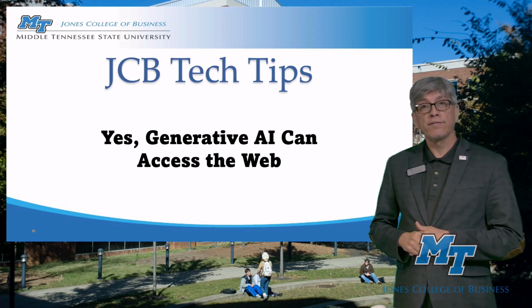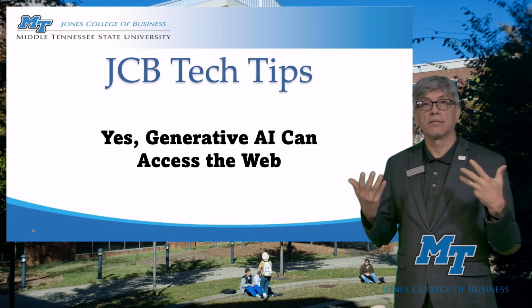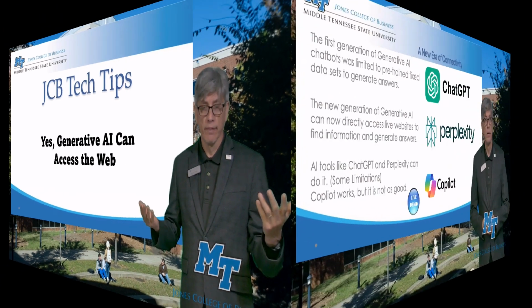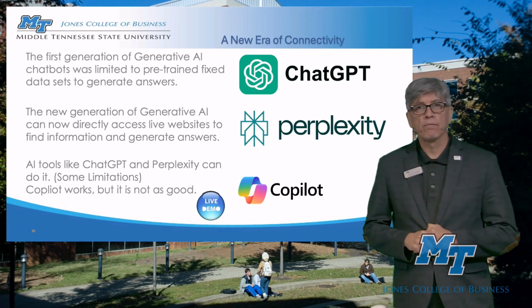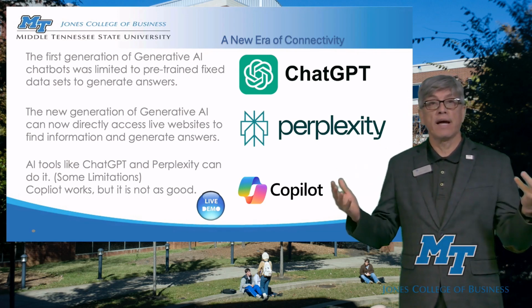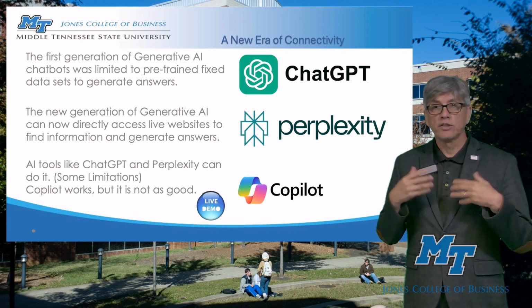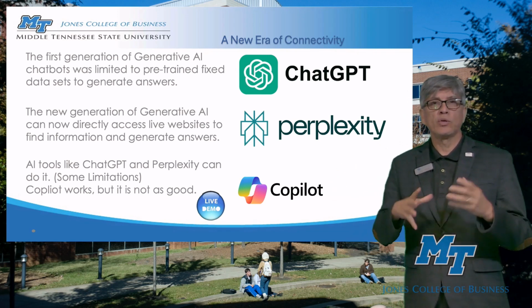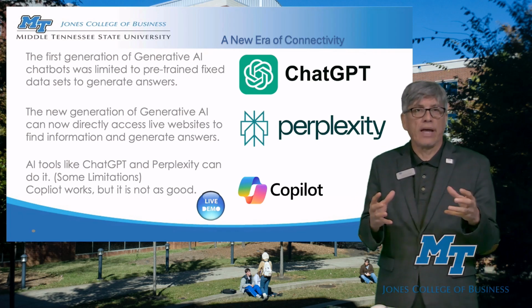Yes, generative AI can now access the web, the internet. There are certain tools that have evolved over time. The first generation of generative AI tools, specifically ChatGPT, was limited to the pre-trained data set.